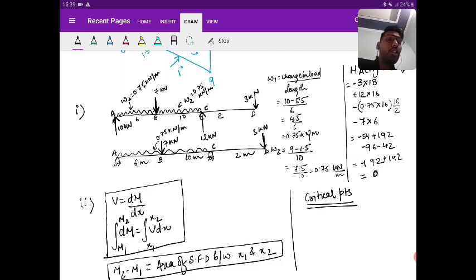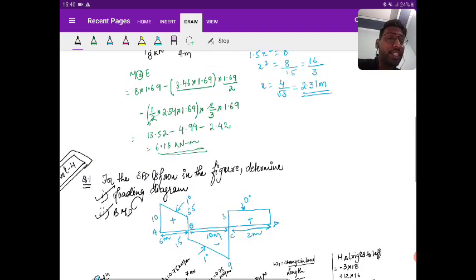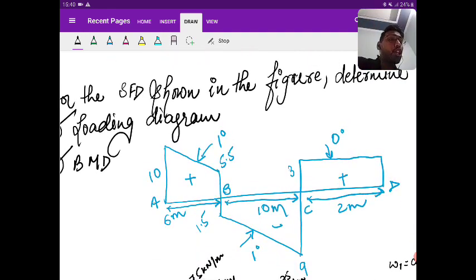Critical points. So what are the critical points? Starting and end of the beam. Then don't look at this load intensity diagram. Forget that there is any load intensity diagram. Just look at this shear force diagram. So what is the starting and end of the beam? That is A and D.